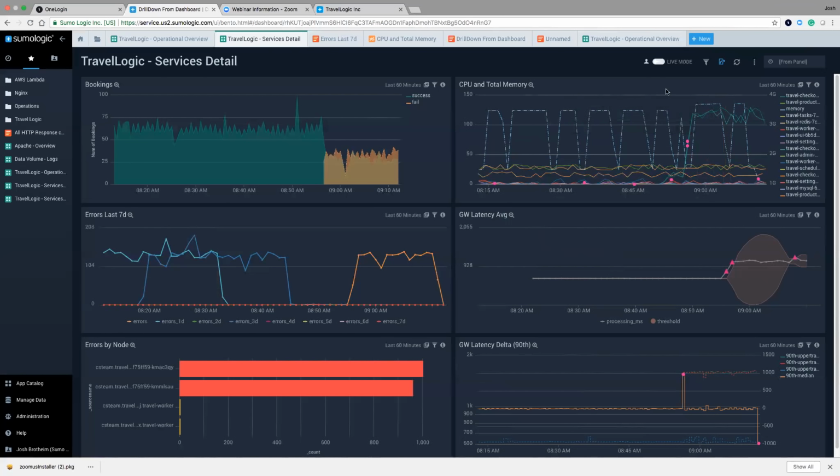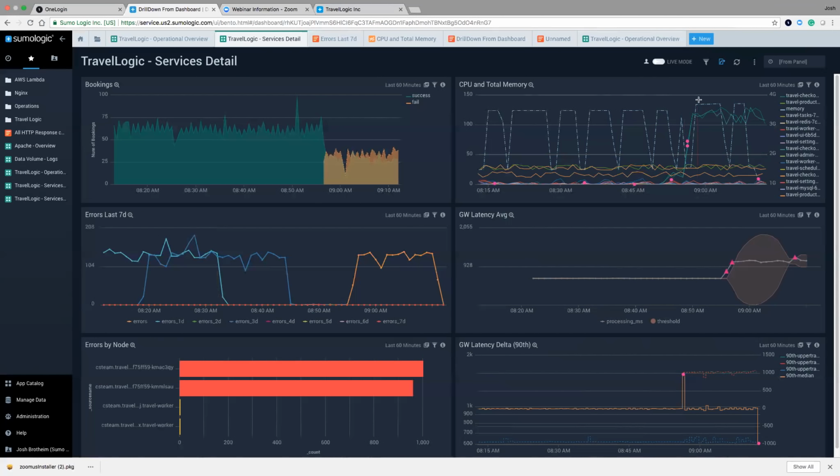And then finally, we have our CPU and total memory panel up here. And what we see here is, if we look at this at about 8:56 or so, we see an increase or start to see a spike in some of the information in here. And so we know that due to the Slack message I received, that something related to the CPU was high. We don't know why it was high, but we also just know that the two pieces of information seem to occur around the same time. Checkout fails started to occur, and spikes in CPU usage started to occur as well.